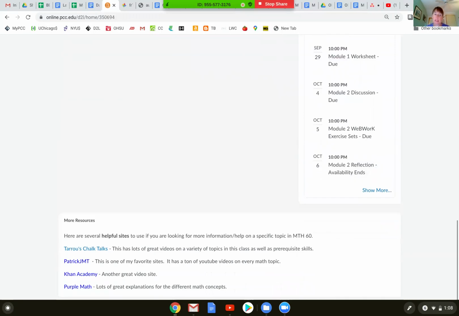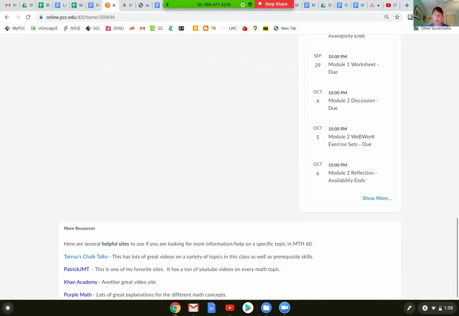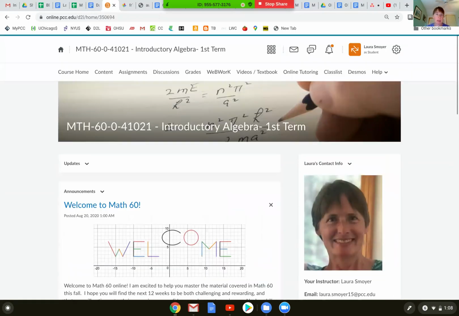At the bottom, there's a link to some helpful websites that will cover the material that we are working through in a different manner. At the top, you'll see a navigation bar, content, which we'll come back to in just a minute. You'll be visiting a lot, and then assignments, discussions, grades, a link to our web work, which is our online homework, a link to our textbook, and there'll be more. The second video in this folder tells you a lot more about the textbook, and then a link to the online tutoring. There's also a link to the class list where you can email me and your fellow classmates.